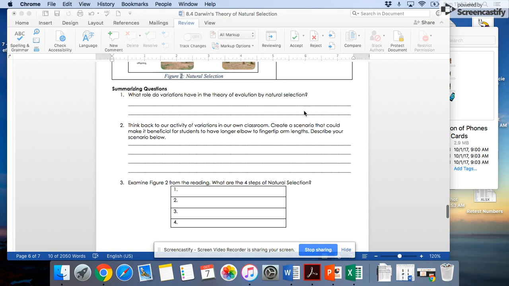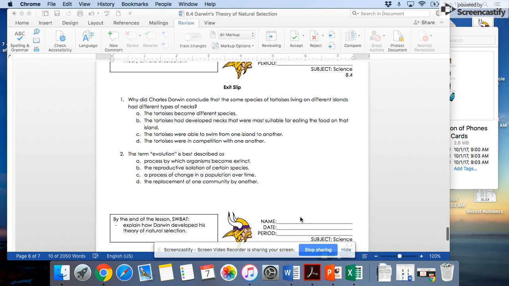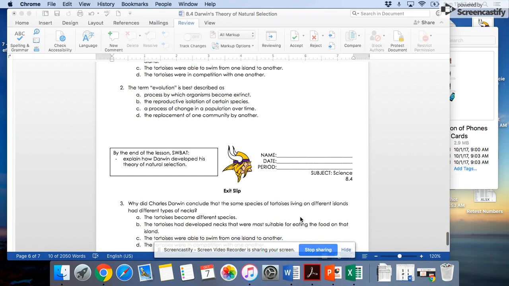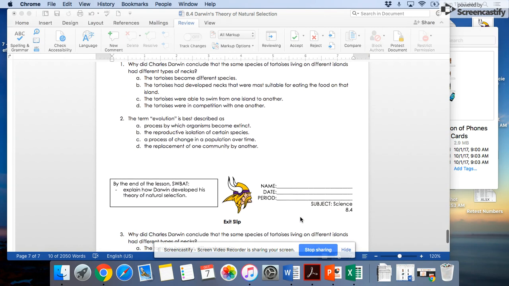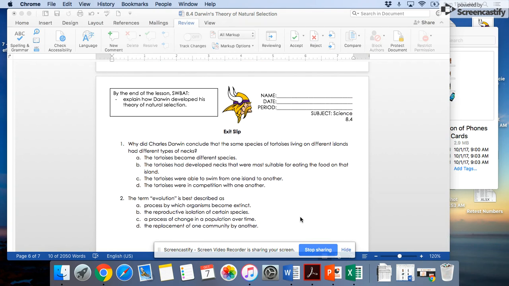When you finish reading, go ahead and answer the summarizing questions, and then you'll find this exit slip. On my page, it's 2 of them. You probably all have 2 on yours because I'm going to just leave these attached, so just ignore the fact that there's 2 of them. When you're done, just go ahead and answer these 2 exit slip questions. And if you finish early, you may work on your homework.